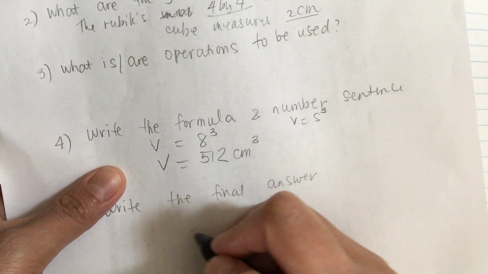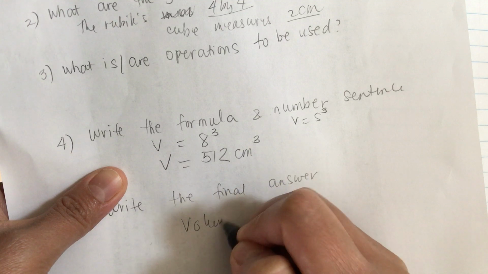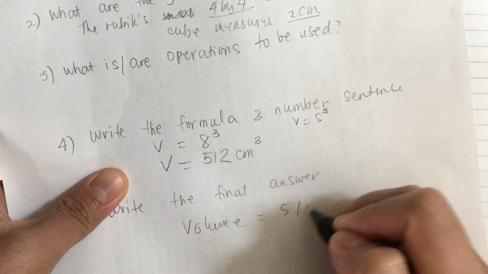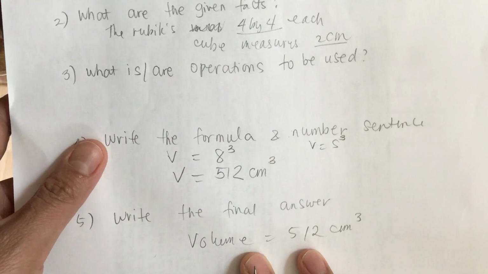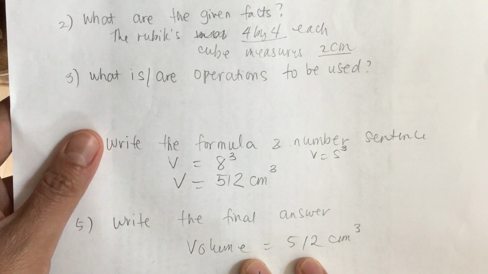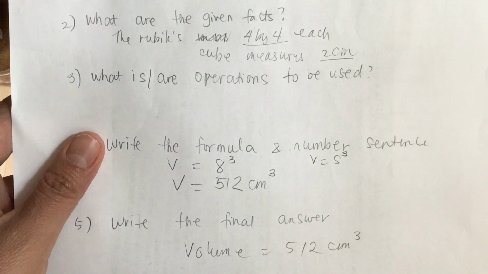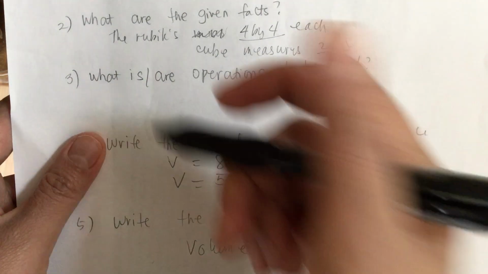So write the final answer. Volume is equal to 512 cubic centimeters. So what operation was used?